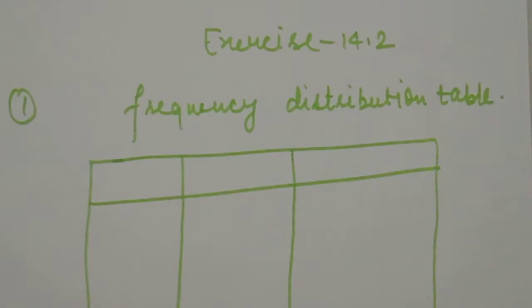So we have to represent this data in a presentable way, and we will use the frequency distribution table method.